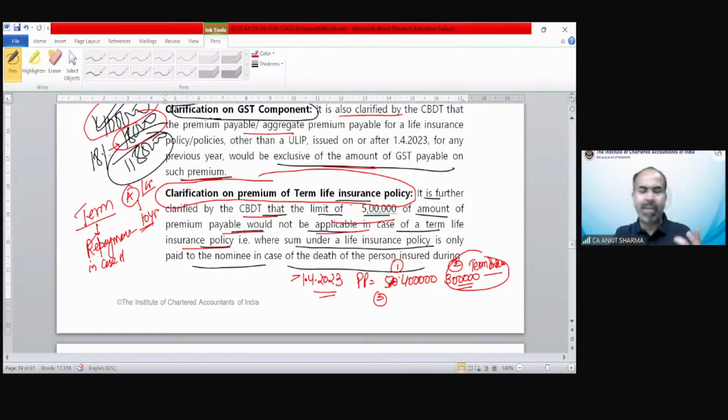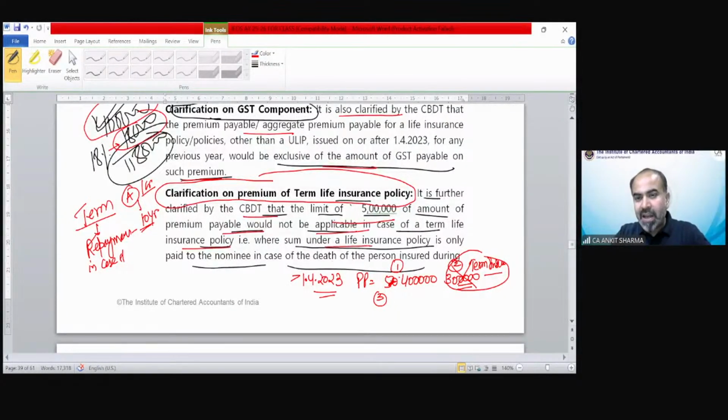Why is it not applicable in a term insurance policy? Because if there is payment, that would be only in case of death. So 100% exempted. And if death does not occur, then there would be no repayment. So in case of a term life insurance policy, we will not consider the premium of the term life insurance policy for calculating the limit of 5 lakh in any case.